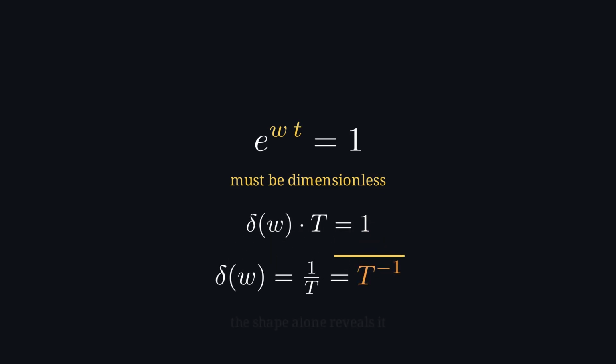And here's the beautiful part. Suppose you see the expression e to the wt equals 1, where t is a time. You don't know what w is, but the exponent, w times t, must be dimensionless. So w has to cancel the time, which means w has dimension 1 over time, a frequency. The equation just told you the units of something you'd never met.